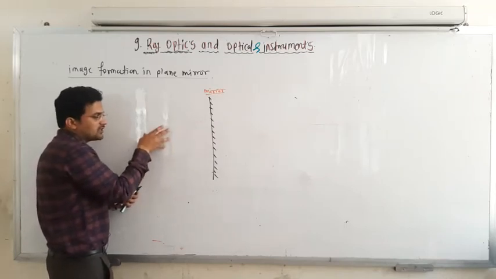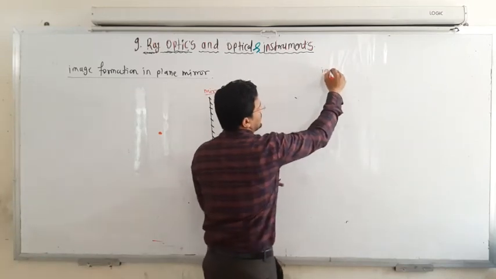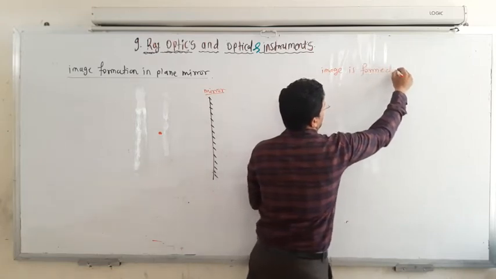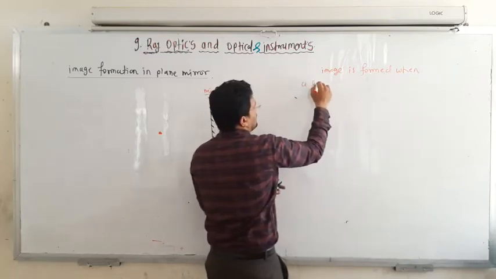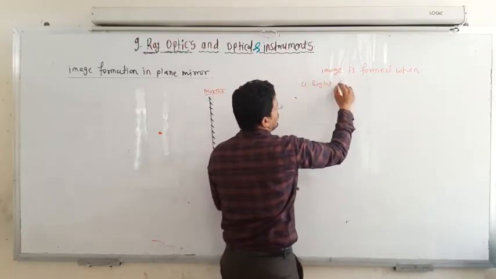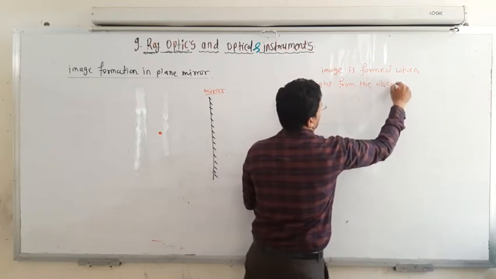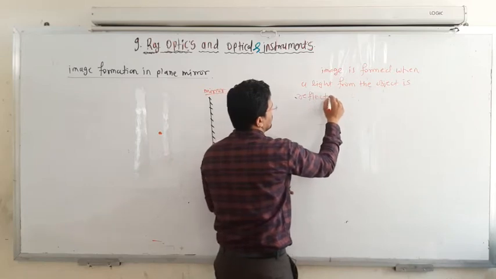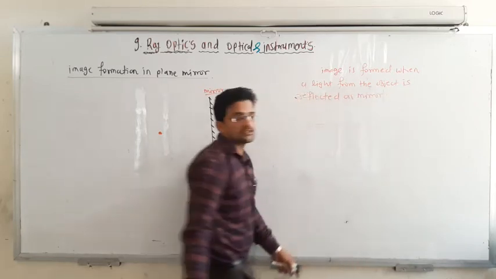I will write it down here: an image is formed when light from the object is reflected on the mirror.